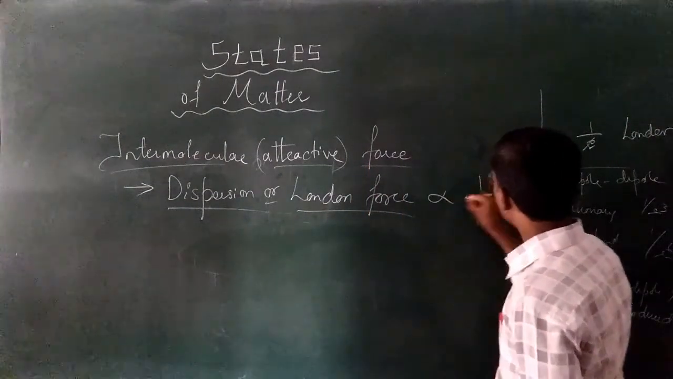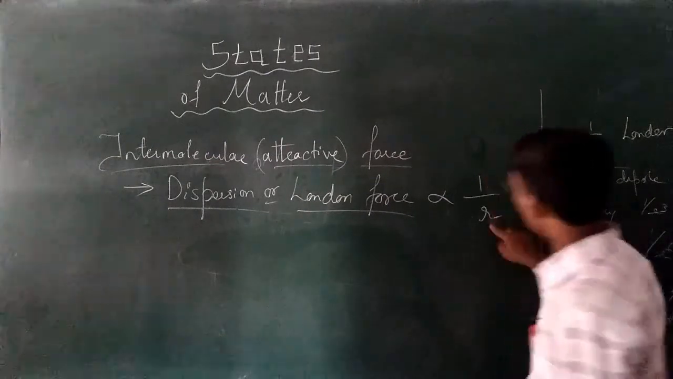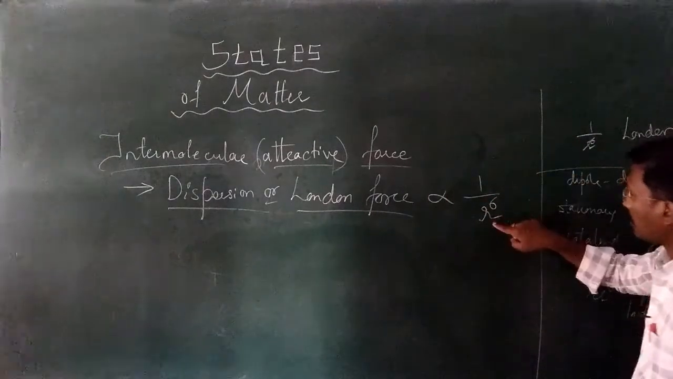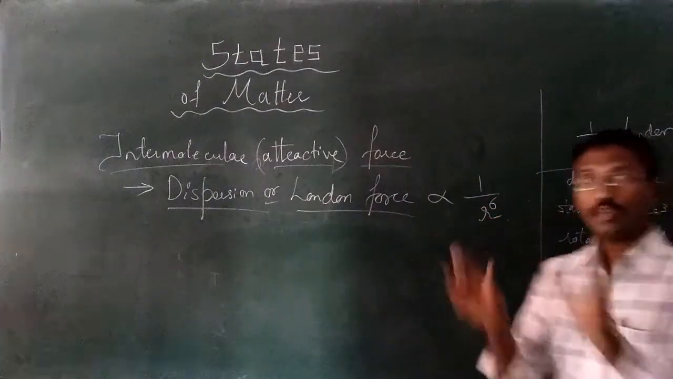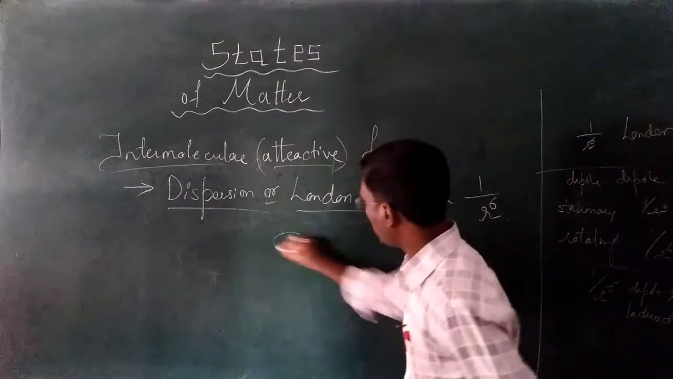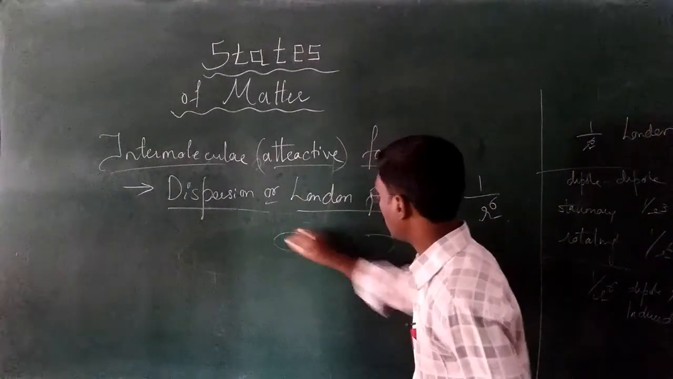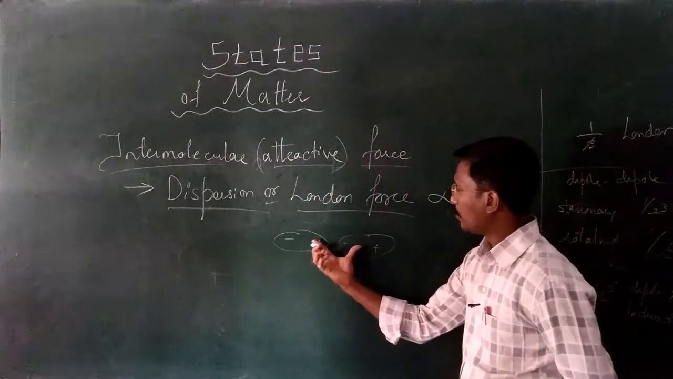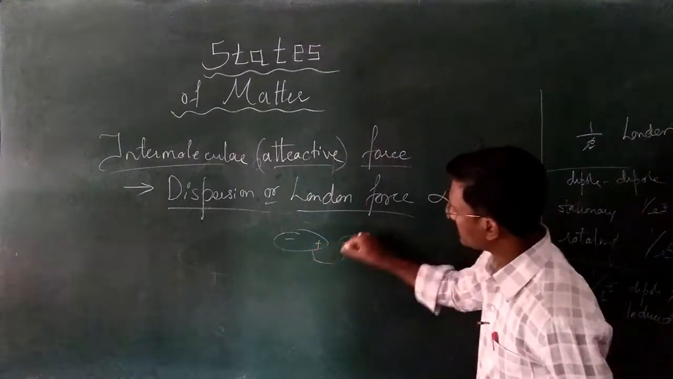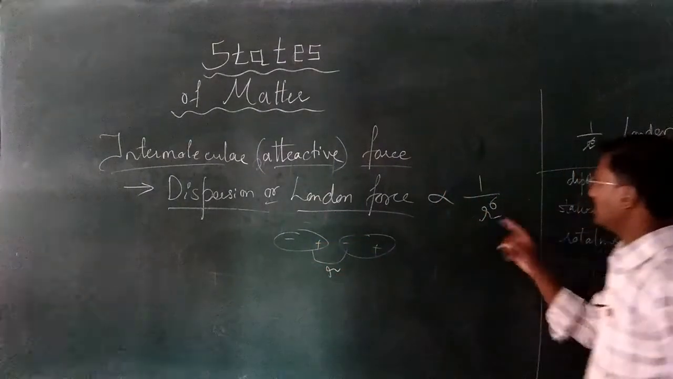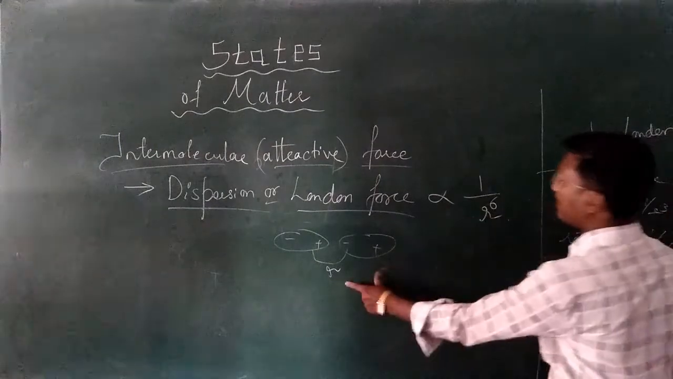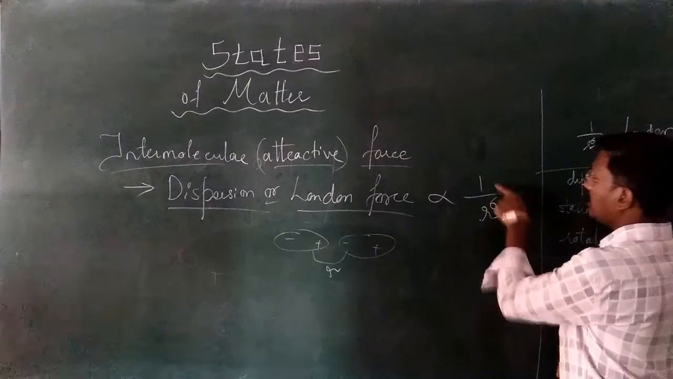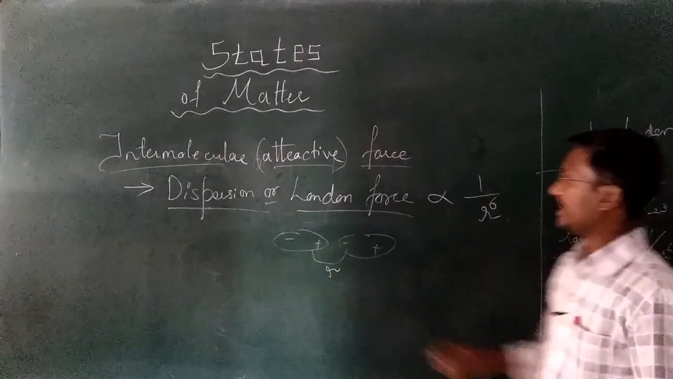These forces are inversely proportional to the sixth power of the distance between the two dipoles. I draw here one dipole, and another dipole: plus minus and minus plus. Is it clear? The distance between the two dipoles is called r. R is nothing but the distance between the two dipoles. The sixth power is r raised to 6, in reciprocal form. Can you see here?